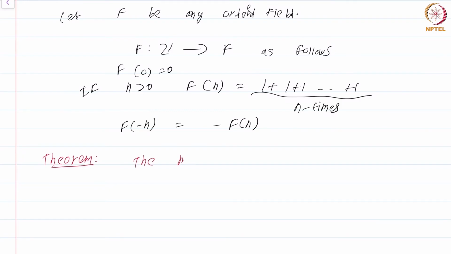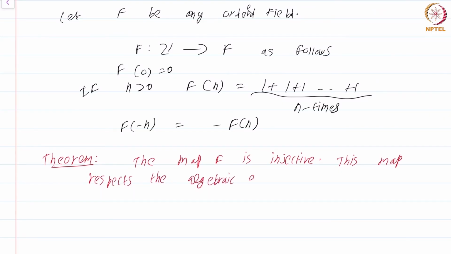The map f is injective, and not only is the map f injective, this map respects the algebraic operations. What do I mean by this? This is where a bit of abstract algebra is required, but let me just give an ad hoc definition.